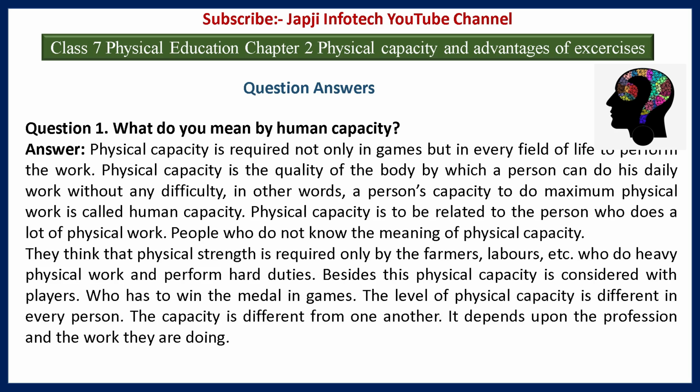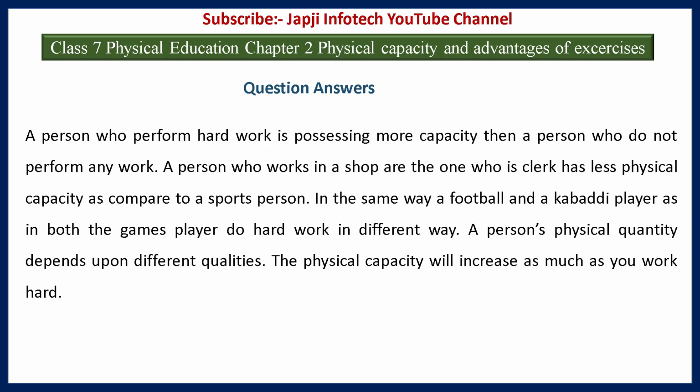The level of physical capacity is different in every person. The capacity is different from one another. It depends upon the profession and the work they are doing. A person who performs hard work possesses more capacity than a person who does not perform any work. A person who works in a shop or the one who is a clerk has less physical capacity as compared to